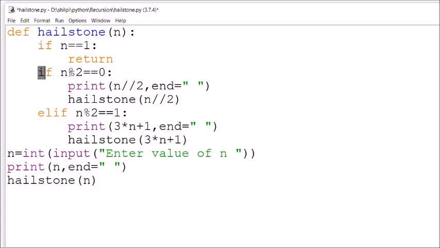Otherwise, if it is even, then it should divide the number by 2, means n by 2 should be printed. I have used floor division because it should be an integer number. And again a function call, means the same number should be sent again, so that we can check whether it is even or odd. If it is odd, means it is not divisible by 2, in that case it should print 3 into n plus 1, and again a function call, means this number should be sent again.